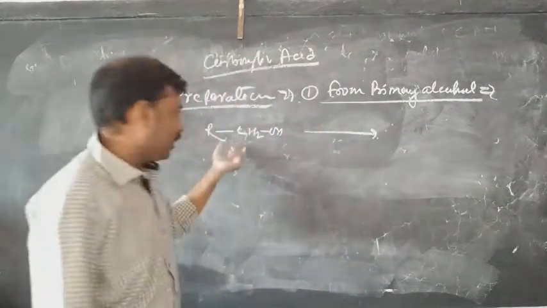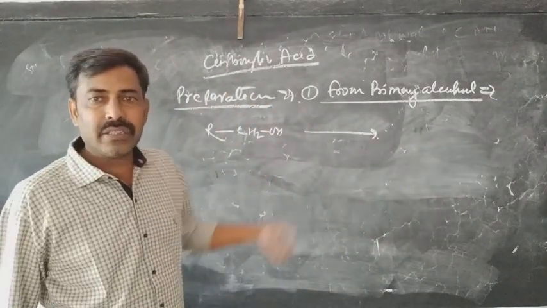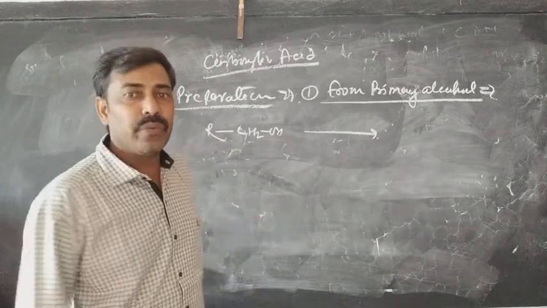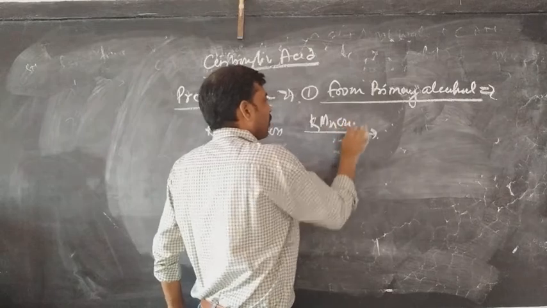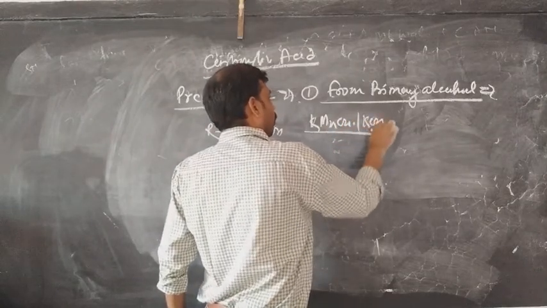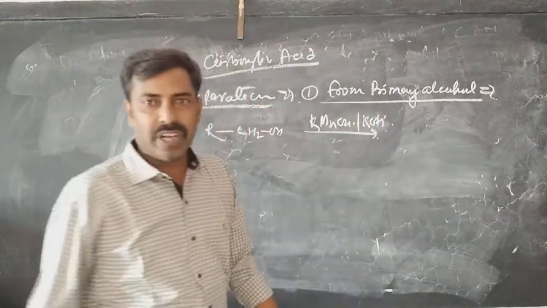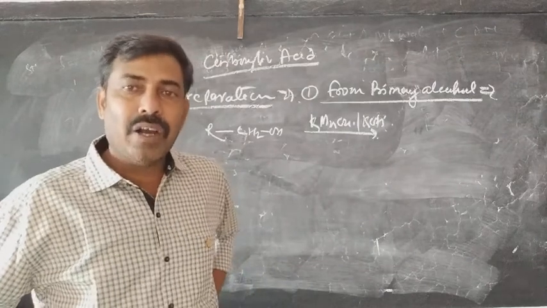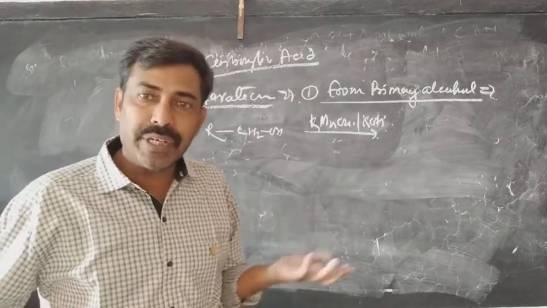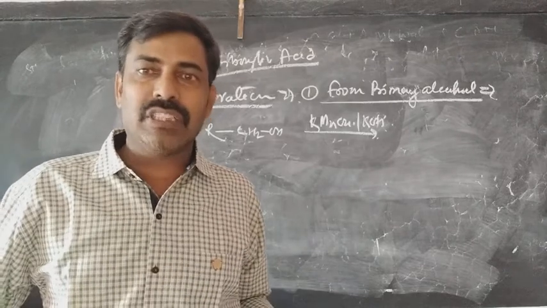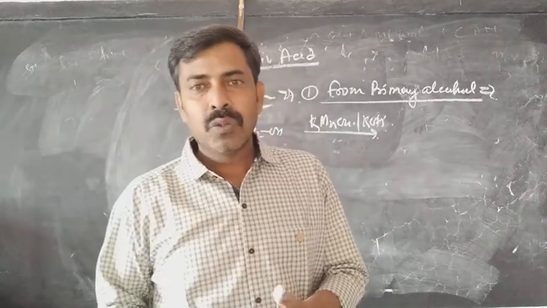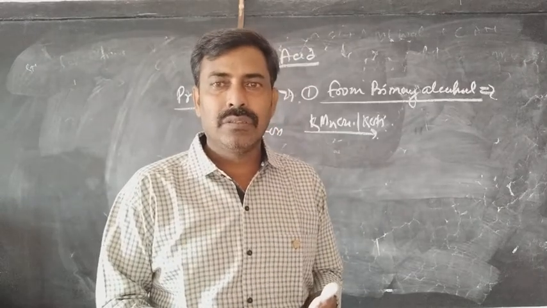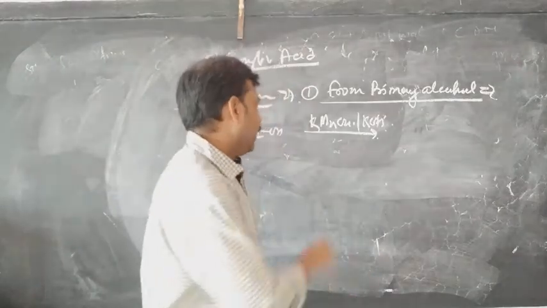The primary alcohol is here. When you oxidize the primary alcohol with a very strong oxidizing agent like KMnO4, KOH, that is potassium permanganate under basic medium. But when you treat it under basic medium, whatever carboxylic acid is formed will react with the base and form the salt. To avoid the salt formation, we treat it with the acid.